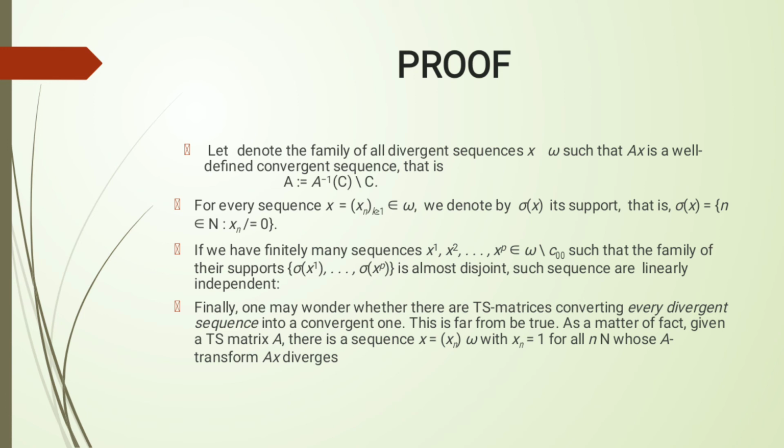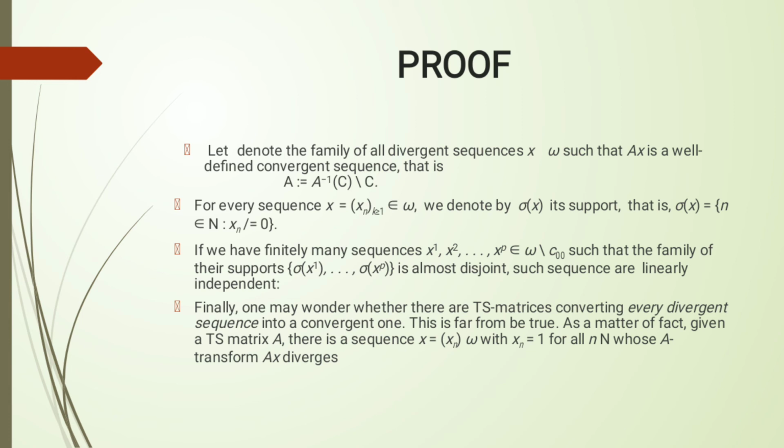If we have finitely many sequences x^1, x^2, up to x^p belonging to omega minus c_00, such that the family of their supports sigma(x^1), sigma(x^2), up to sigma(x^p) is almost disjoint, such sequences are linearly independent.